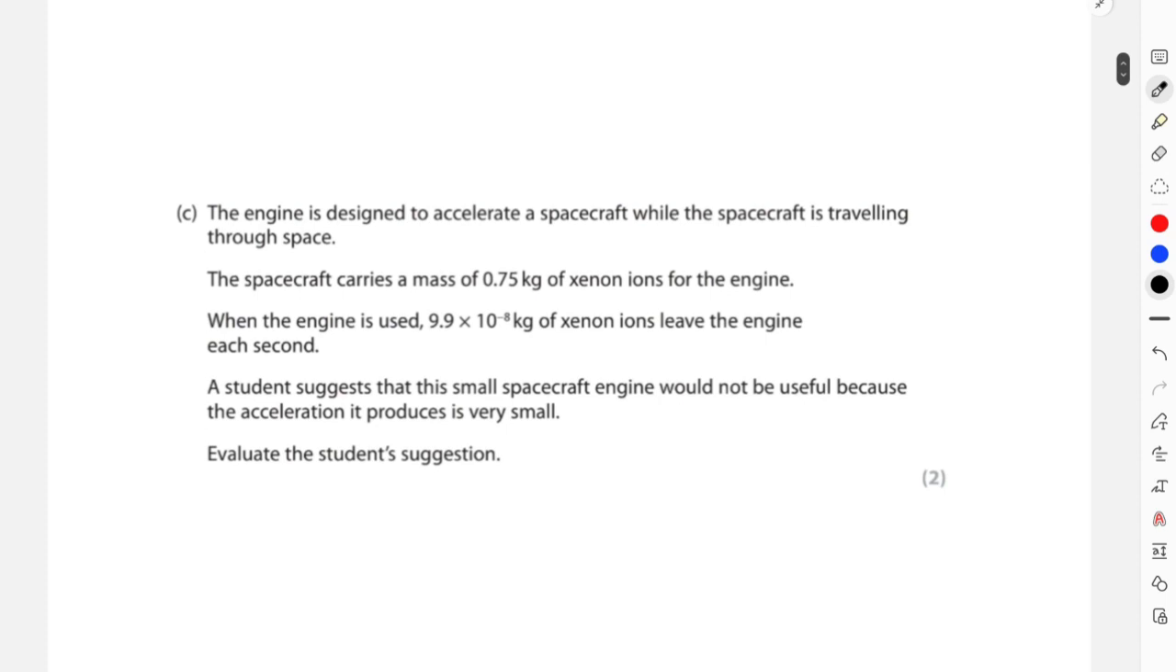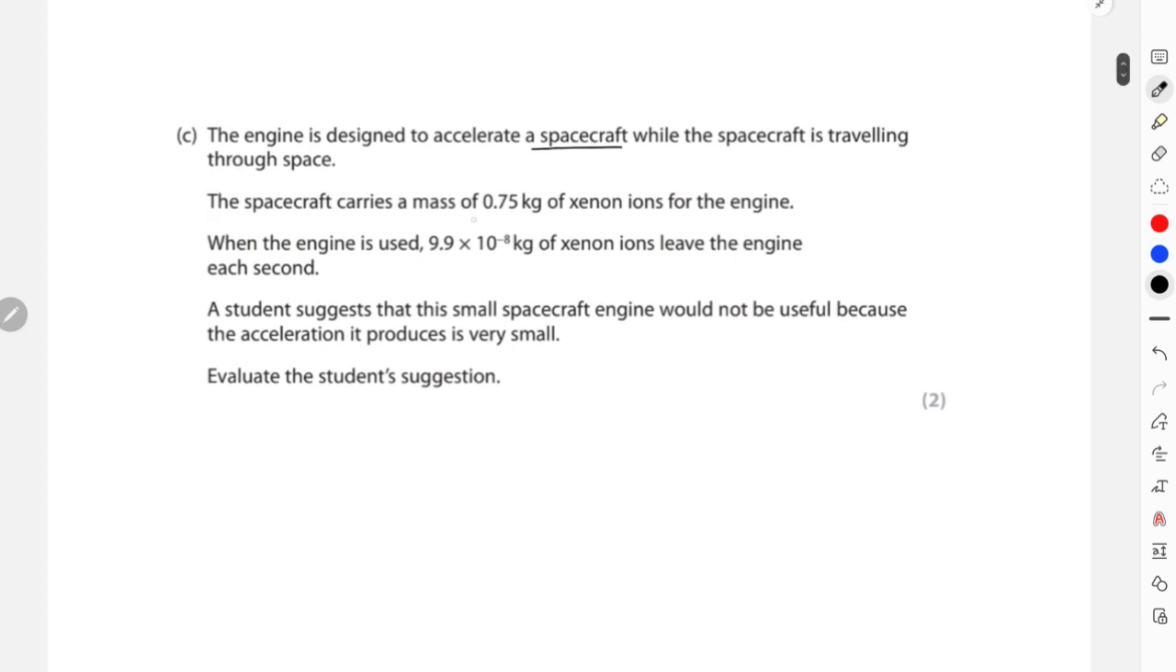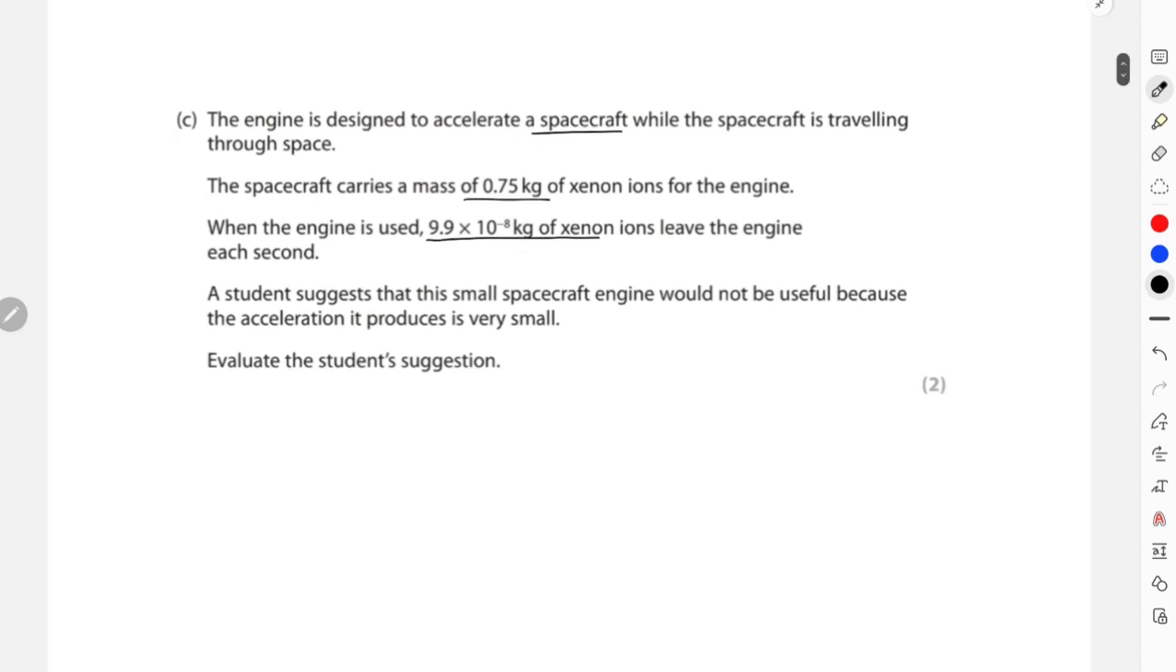It says that the engine is designed to accelerate a spacecraft while the spacecraft is traveling through space, and the spacecraft carries a mass of 0.75 kg of xenon ions for the engine, and when the engine is used, this much kg of xenon ions leave the engine each second. A student suggests that this small spacecraft engine would not be useful because the acceleration it produces is very small, and we need to evaluate the student's result over here. So in order to evaluate the student's result, we have to calculate the acceleration also.